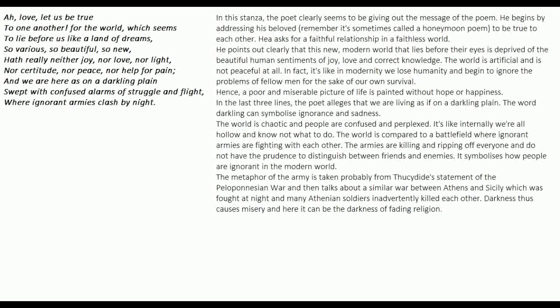Darkness thus causes misery, and here it can be the darkness of fading religion. So this is the metaphor that is drawn by the poet. He says that armies are killing each other, where ignorant armies clash by night. People don't know with whom to fight. So just like Athenian soldiers killed themselves, people are also killing themselves in this modern world, because they don't know whom to attack, who are their enemies.